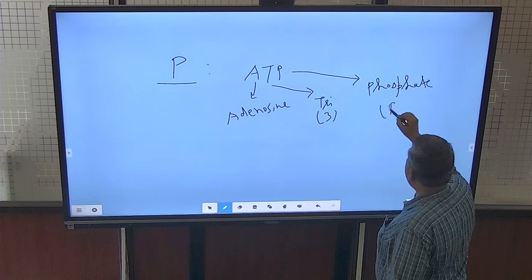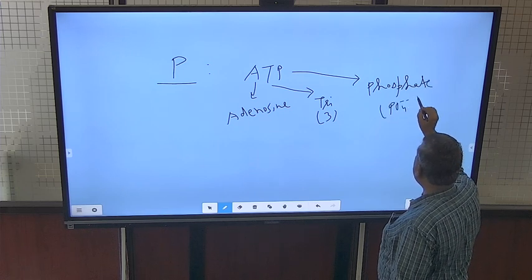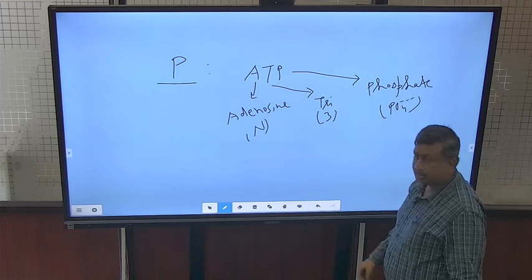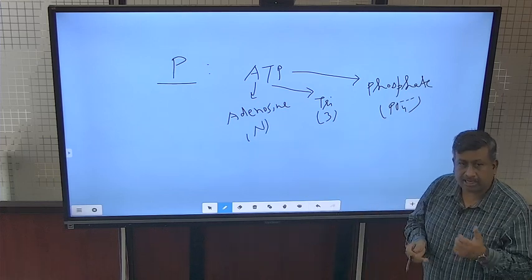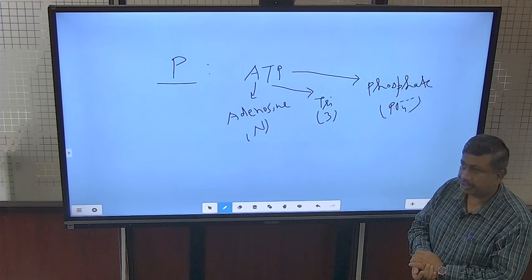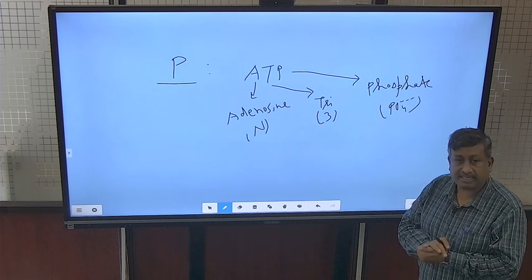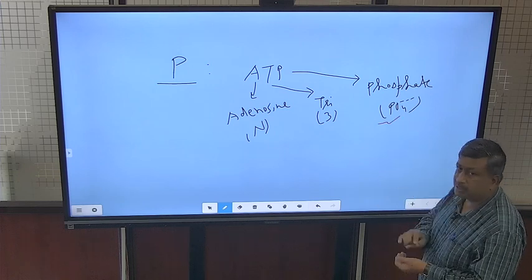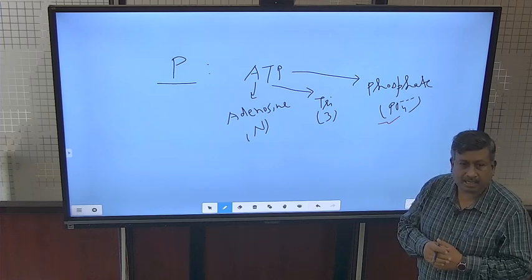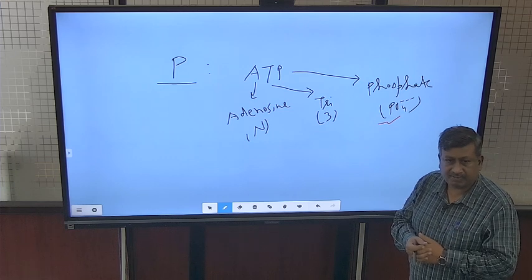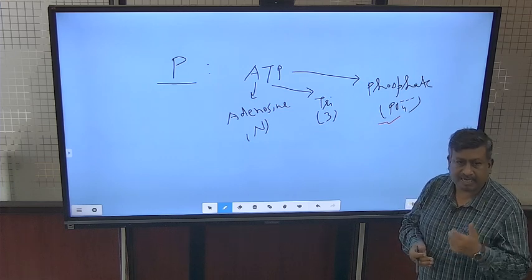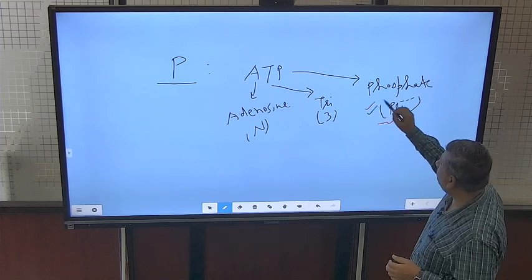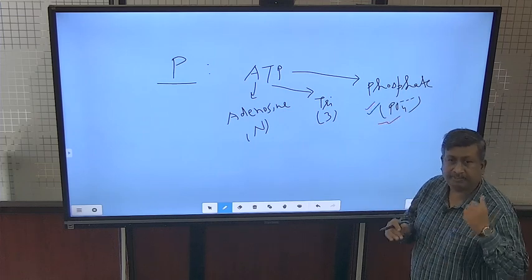So, phosphate ions are there, and this adenosine is related with the nitrogen. Nitrogen is also important for ATP formation, but as far as energy release is concerned, this phosphate group is responsible, because there is a release or change in phosphate group: adenosine diphosphate, triphosphate, monophosphate. So, in the structure there is a release of phosphate, and with the release of phosphate, energy is released.